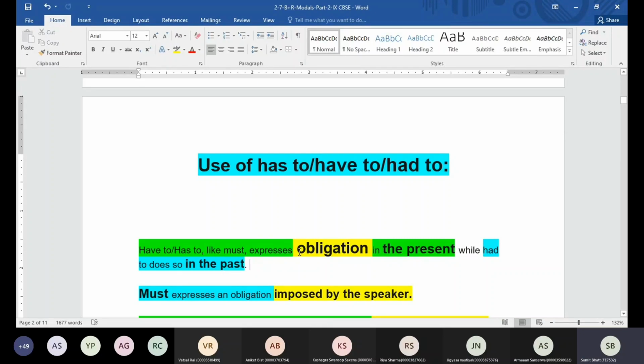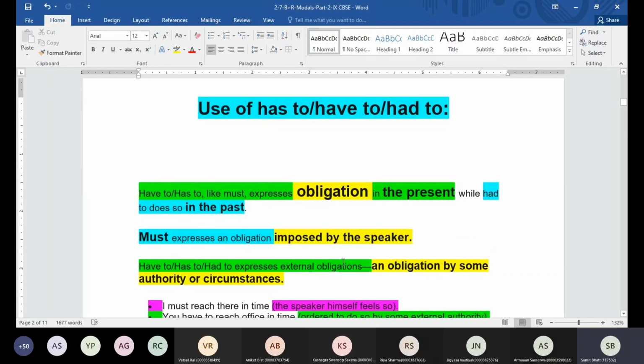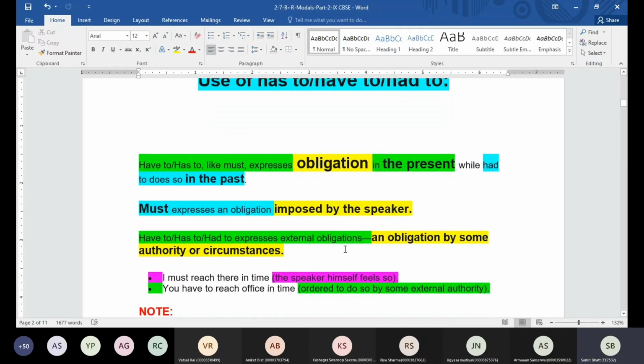Must is used when we have an obligation imposed by the speaker. That means the one who is making the sentence, if he is making a rule for himself or somebody else, in that case you are going to use the word must. And if you have some rule or obligation imposed on you by somebody else, some external authority or some other circumstances, in that case you are going to use have to, has to, or had to. Let's see the example, then we'll clarify the thing.